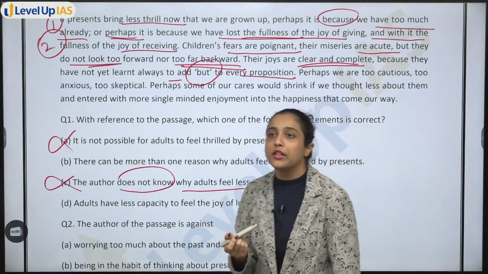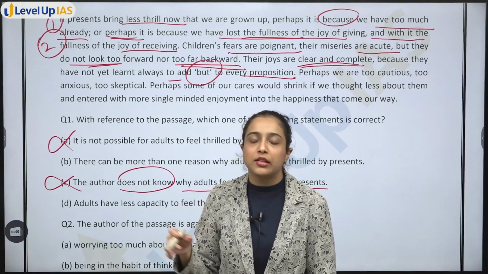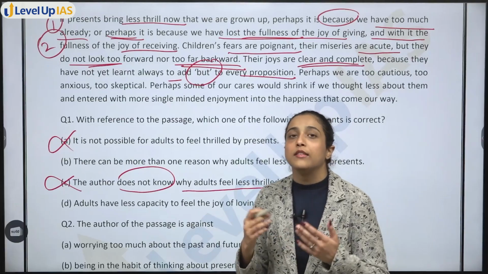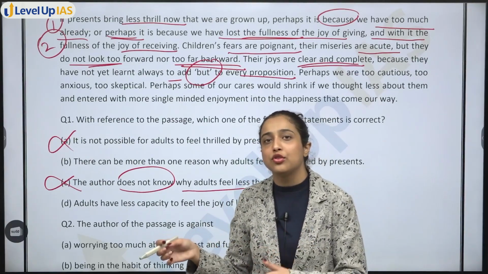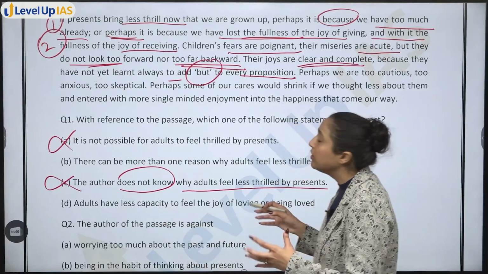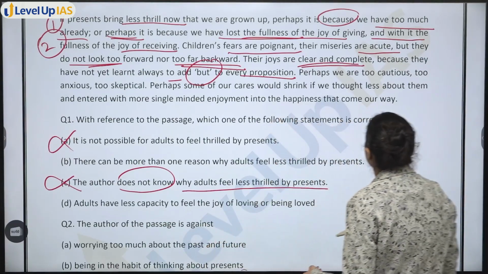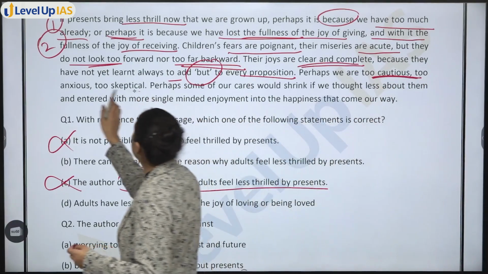So the author is simply telling us about different views of adults and children, that adults have already so much. Children, they live in the present moment. They do not add but to everything. Thus, they can feel happiness and joy and all the feelings that the adult generation cannot. Perhaps we are too cautious, too anxious, too skeptical.